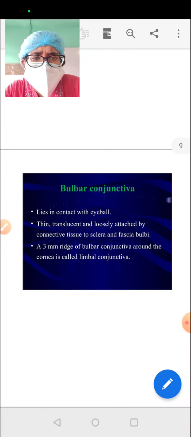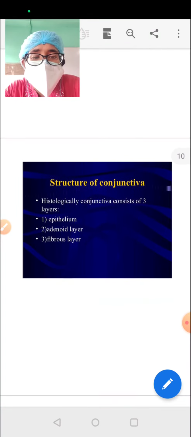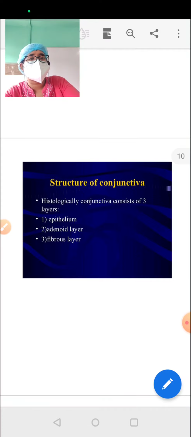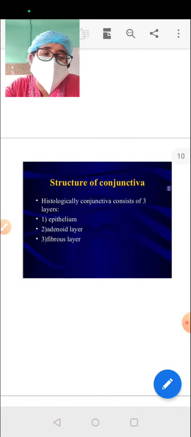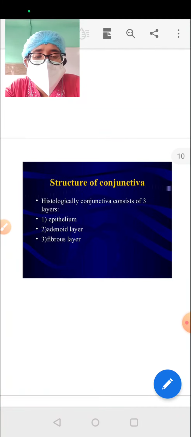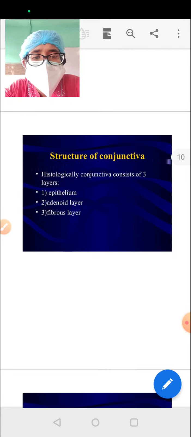I've already told you about the bulbar conjunctiva. The bulbar conjunctiva connects the corneal conjunctiva with the limbus. The main thing is that the whole structure of the conjunctiva consists of the epithelial layer, the adenoid layer, and the fibrous layer. The epithelium is squamous.